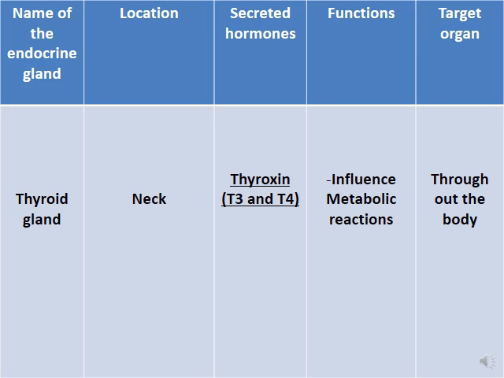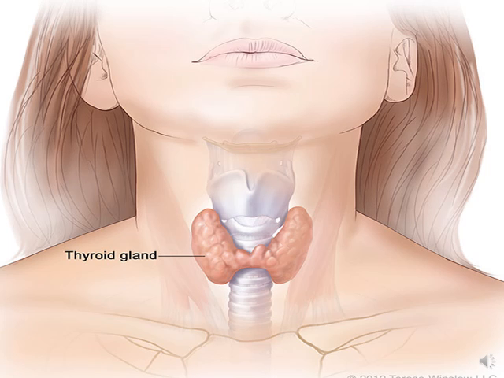The second gland is called the thyroid gland. The thyroid gland is found at the level of the neck. It secretes two hormones, thyroxine, in its types T3 and T4. So we have two types, T3 and T4, but mainly they are called thyroxine. They influence the metabolic reactions, the reactions that are related to metabolism, and they work throughout the whole body. So this is the thyroid gland. It's found at the level of the neck, and it has a role in metabolism.